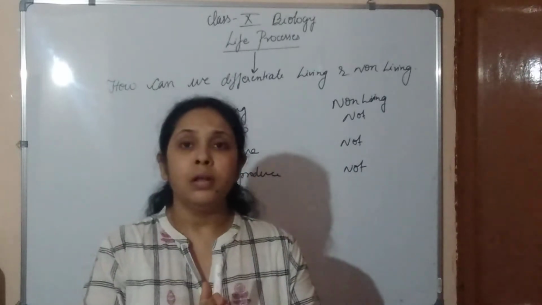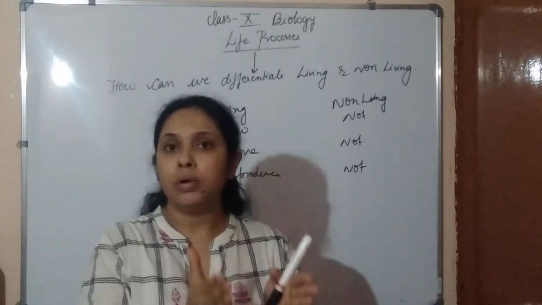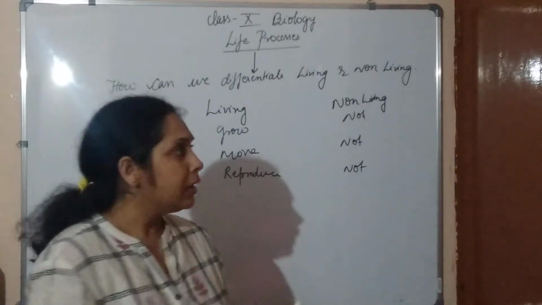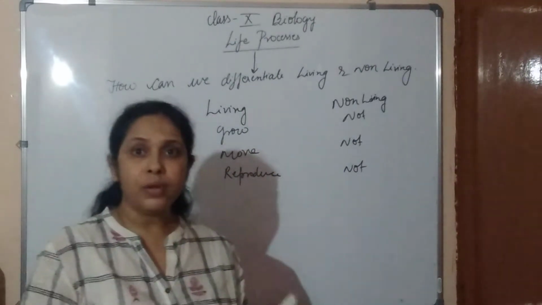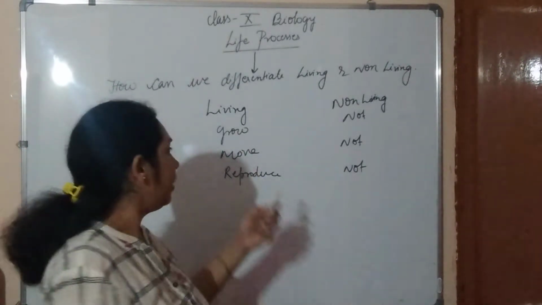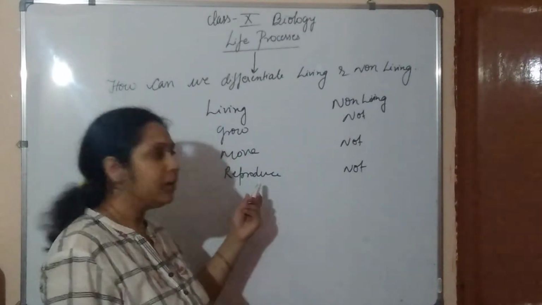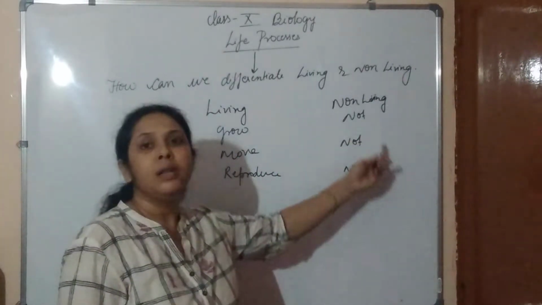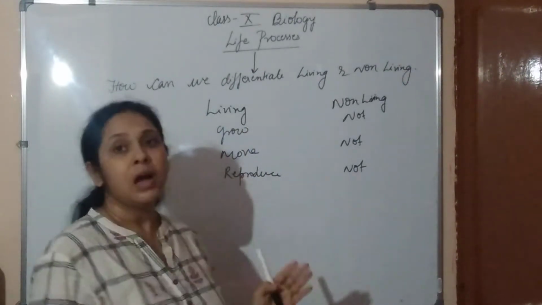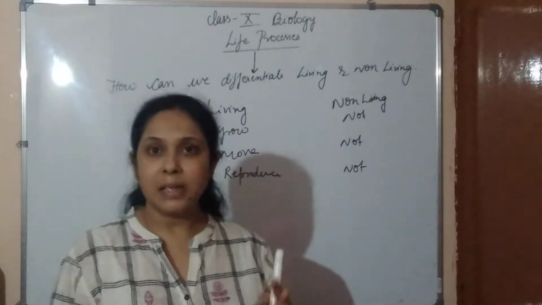So first of all, we have to study how we can differentiate living and non-living things. Generally, until now we have studied that we categorize them by some basic criteria: a living thing can grow, a living thing can move, a living thing can reproduce, but non-living things can't do these things. But these criteria have lots of exceptions. So let me tell you the exceptions.